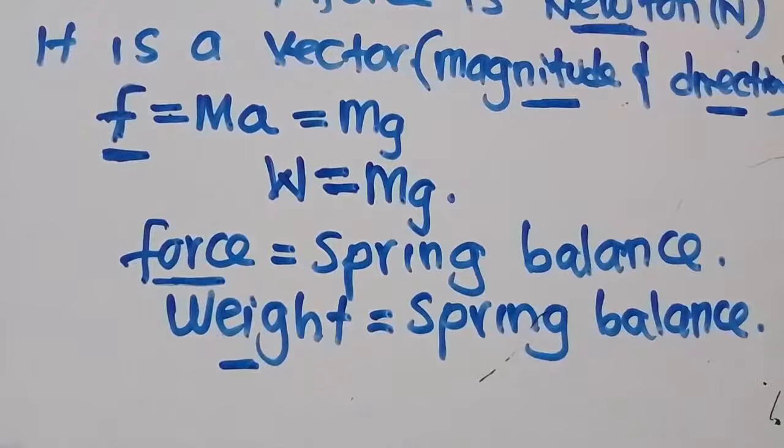So we are saying that weight is a kind of force. Whenever we are talking about force, there is something that you need to know and understand, which is a resultant force. So let us look at the resultant force.